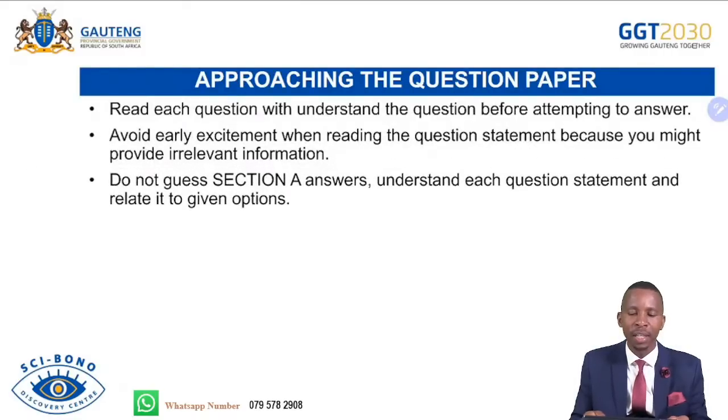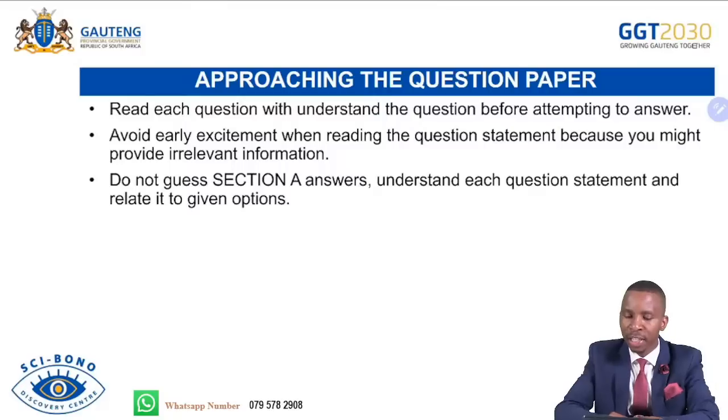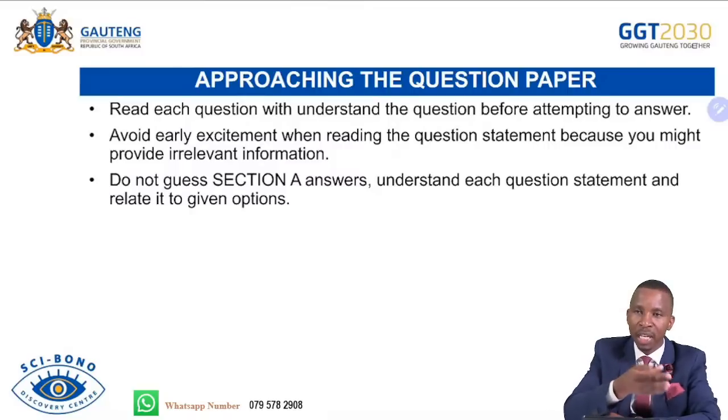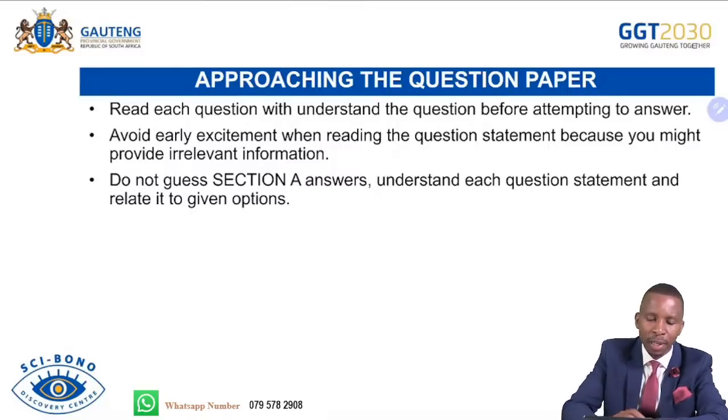Do not guess in section A. Understand each question statement and relate it to the given options. If you are guessing in there, you will lose marks. Those marks are very important. Understand, link or connect those statements. Let's assume that the statement is a person. There is a person.